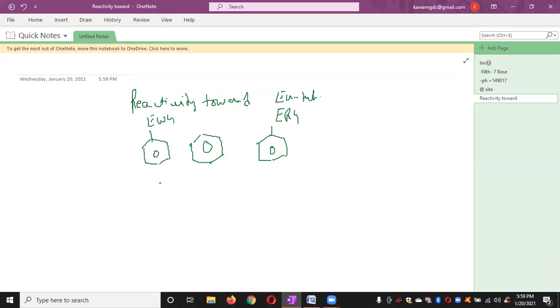If you compare the reactivity of these three towards electrophilic substitution reactions, which is more reactive? The benzene nucleus which is connected to the electron releasing group. Why? Because this electron releasing group donates the electrons, so the electron density on the benzene nucleus increases. Here benzene is our reference. And the electron withdrawing group pulls electrons from the benzene nucleus, thereby making benzene electron deficient. So the benzene ring attached to an electron withdrawing group is the least reactive.